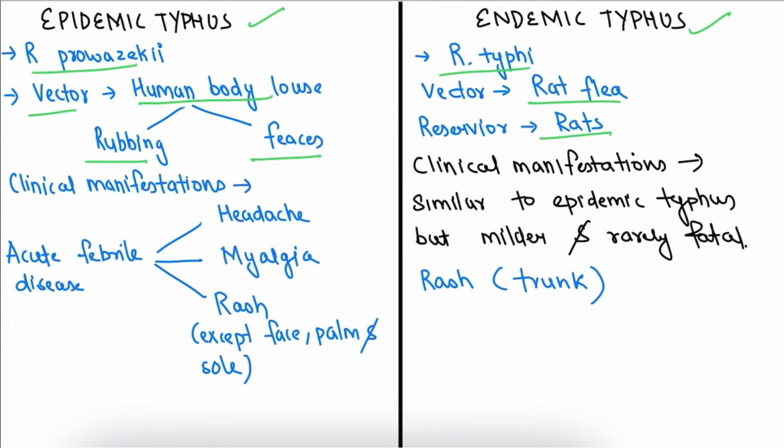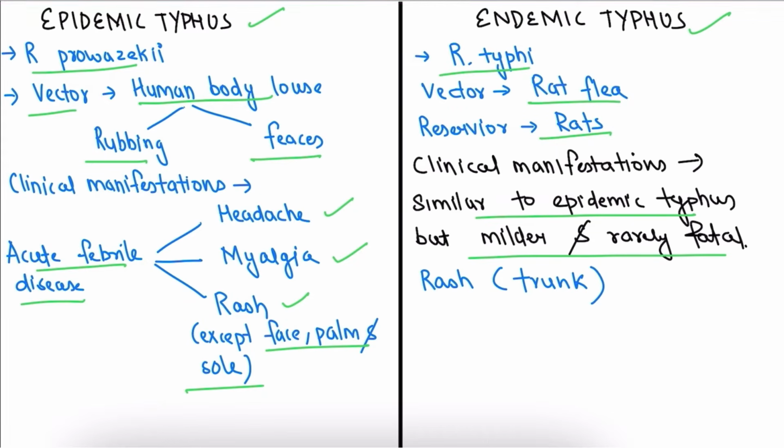The clinical manifestations, the most important point regarding epidemic typhus, are it causes acute febrile disease. So the symptoms here are headache, myalgia, and rashes. As we know that it is found all over the body except face, palm, and sole. Whereas the clinical manifestation of endemic typhus is similar to epidemic typhus. All the symptoms are similar but milder and rarely fatal.